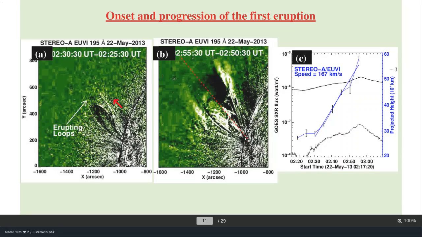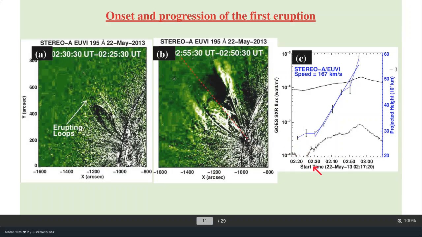How can we construct these images? We subtract the image from the one behind, like we subtract 2:25 from 2:30, right? If you subtract these two images, which are at two different times, we get quite nice images of the structure that is going to erupt. In still images, sometimes we can't see this kind of eruption.